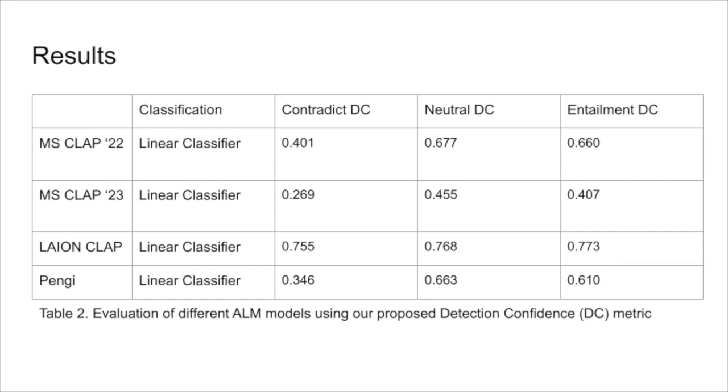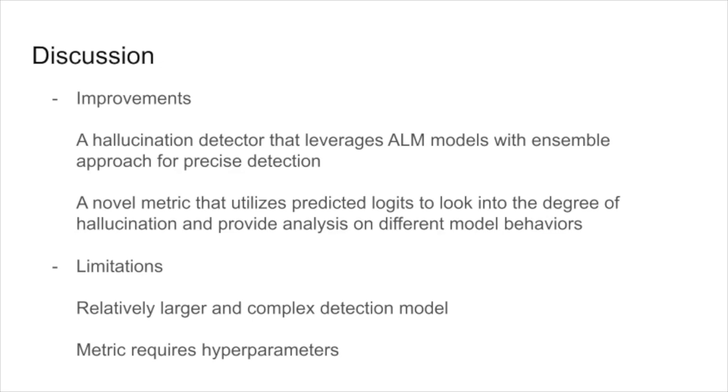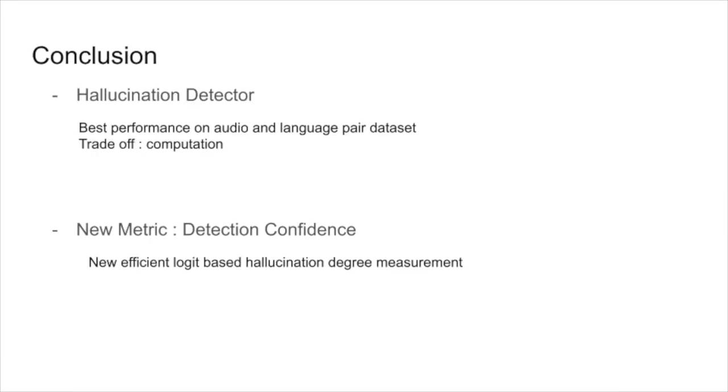For discussion, we see improvements and limitations of our method. For improvements, we made a hallucination detector that leverages ALM models with an ensemble approach for precise detection, and we suggested a novel metric that utilizes predicted logits to look into the degree of hallucination. However, the architecture is relatively large and complex, and the metric requires hyperparameters. In conclusion, we proposed a hallucination detector with good performance, and we brought a new metric, detection confidence.